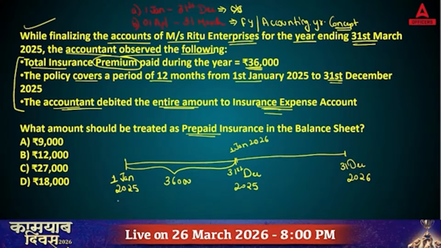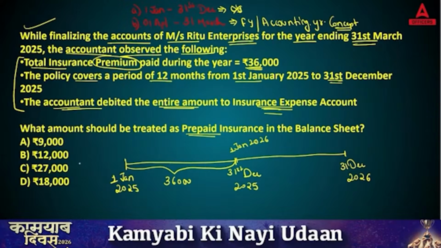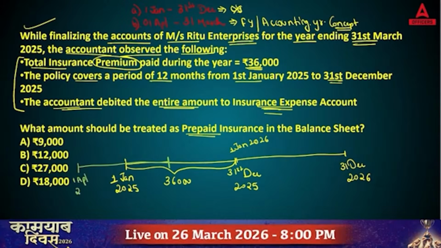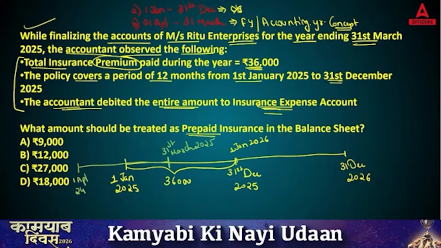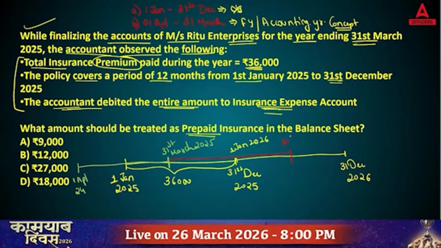Correct? Now, let's say this is 1st April 24 till 31st March 2025, and from here you will again start your next financial year, which will end on 31st March 2026.